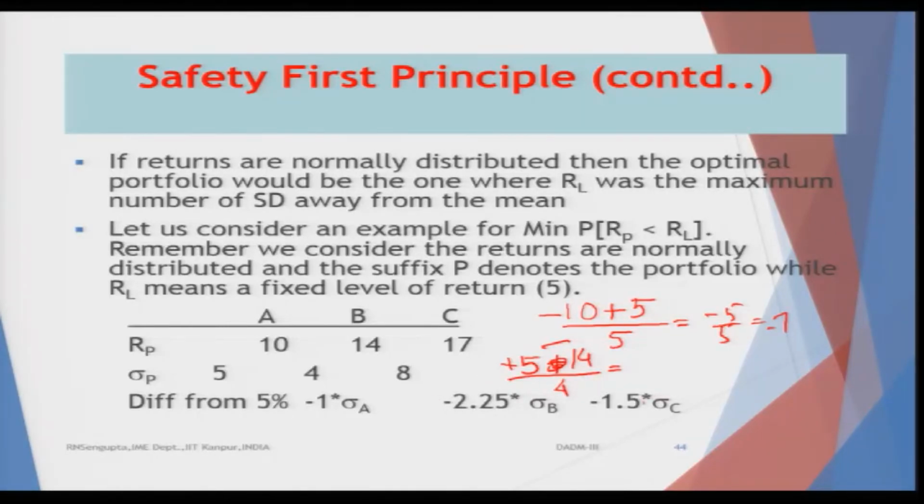When I am talking about minus 1.5, it will be from 5 minus 17 divided by 8. That will give you how many standard deviations to the left or the right I should go. If it is very widely dispersed, then in that case the denominator and numerator values would dictate how strong or weak the dispersion is, how spread out they are.